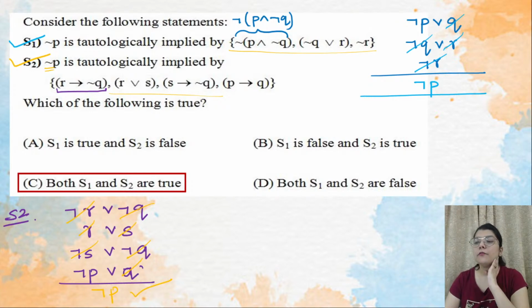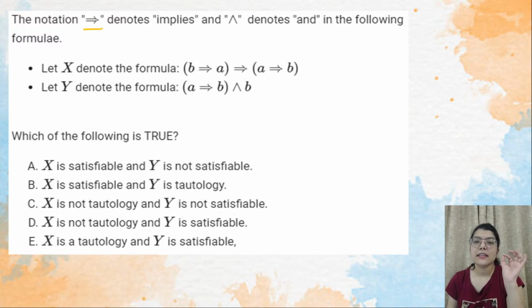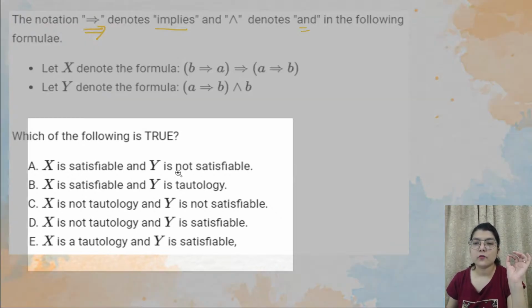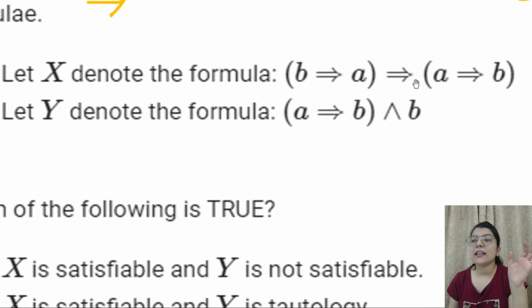Okay. Now moving on to the next question. Now they are saying the notation, this symbol denotes implication, that is implies, and this symbol denotes and. So basically they are telling you the basic meanings of the symbols, and they have given you 2 propositions or 2 formulae, X and Y. So X is basically this. I'll write, if you want I can zoom in. So X is basically B implies A implies B, and Y is basically A implies B and B.